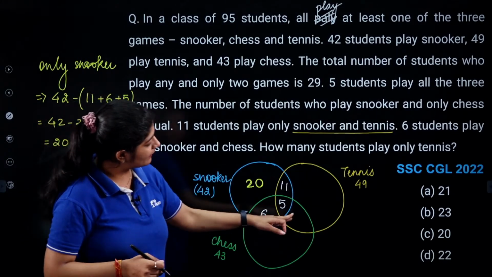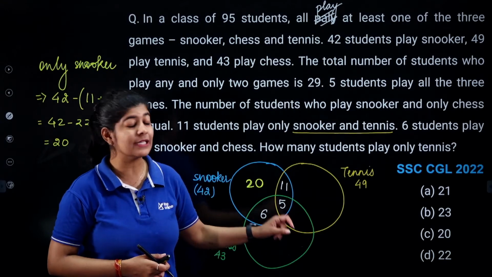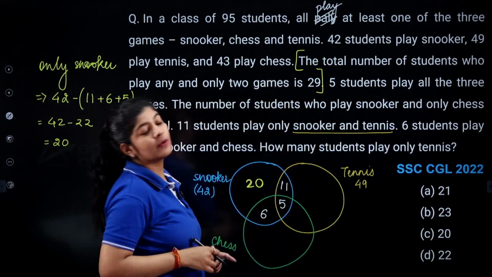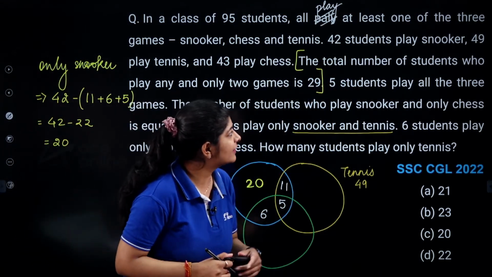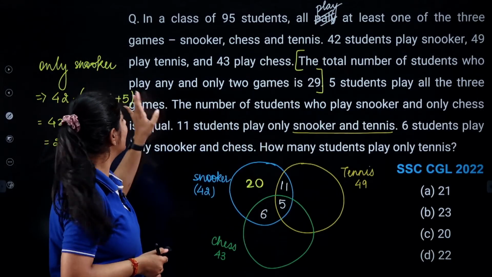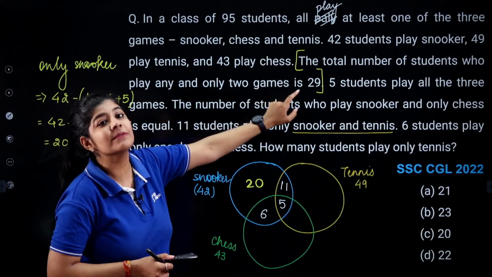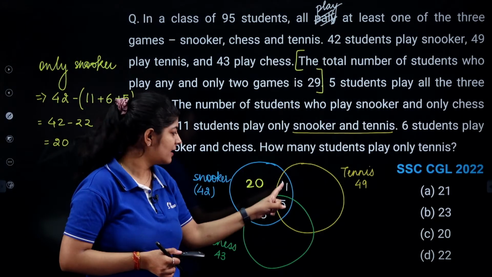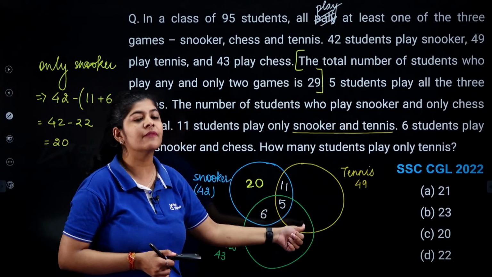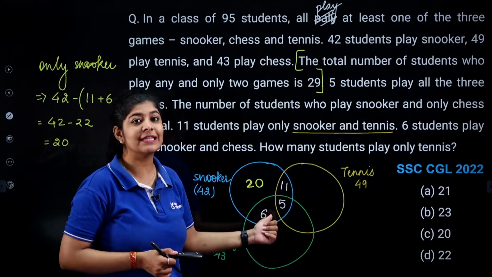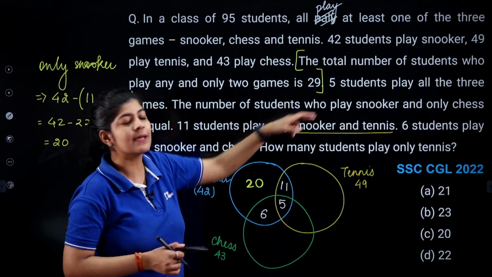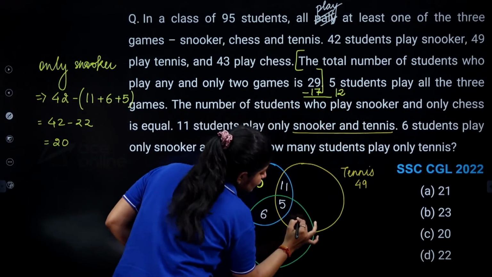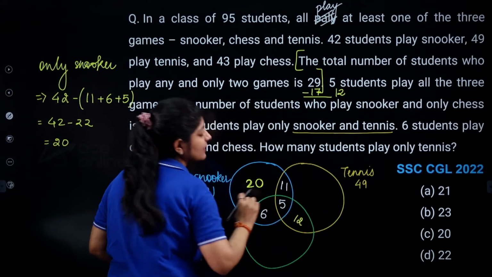Okay. Now what about this part? How we are going to determine this value? So if you will read this line carefully, you can easily get the value. The question is saying that the total number of students who play only 2 games is 29. Only 2 games. So here we are having 11, here we are having 6. Now we need to identify this one. 11 plus 6, that is 17. If we subtract 17 from this one, what we are getting? We are getting 12. So basically the value which comes at this place is 12.